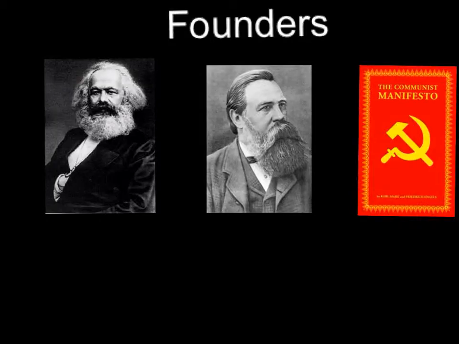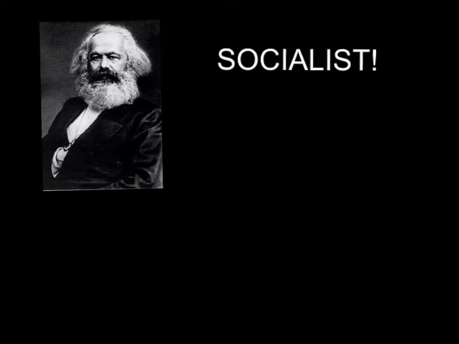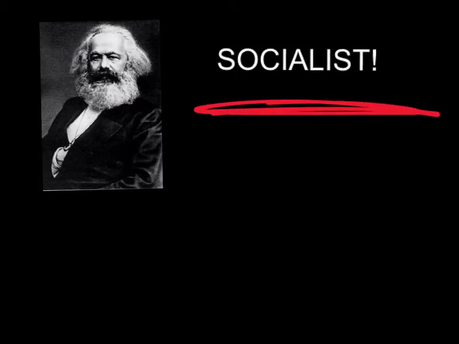The founders of communism are Karl Marx and Friedrich Engels, and together they wrote the Communist Manifesto. Even though Engels wrote most of the manifesto, people tend to give most of the credit to Marx because he predicted that the proletariat would violently overthrow the bourgeoisie just like in the French Revolution. It's important to note that Marx was in fact a socialist. He was outraged by the growing gap between the rich and the poor and thought capitalism exploited workers, so he based communism on principles that were meant to fix problems of capitalism.